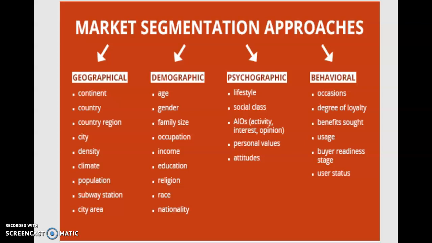Then on the basis of the behavior of the particular buyer, customers, or group of customers: for what occasion the product is required, degree of loyalty towards the brand, benefits required from the particular goods or services, usage and how frequently it is used by the buyer, then buyer readiness, how quickly the buyer is ready, and user status. So there are different market segmentation basis approaches.